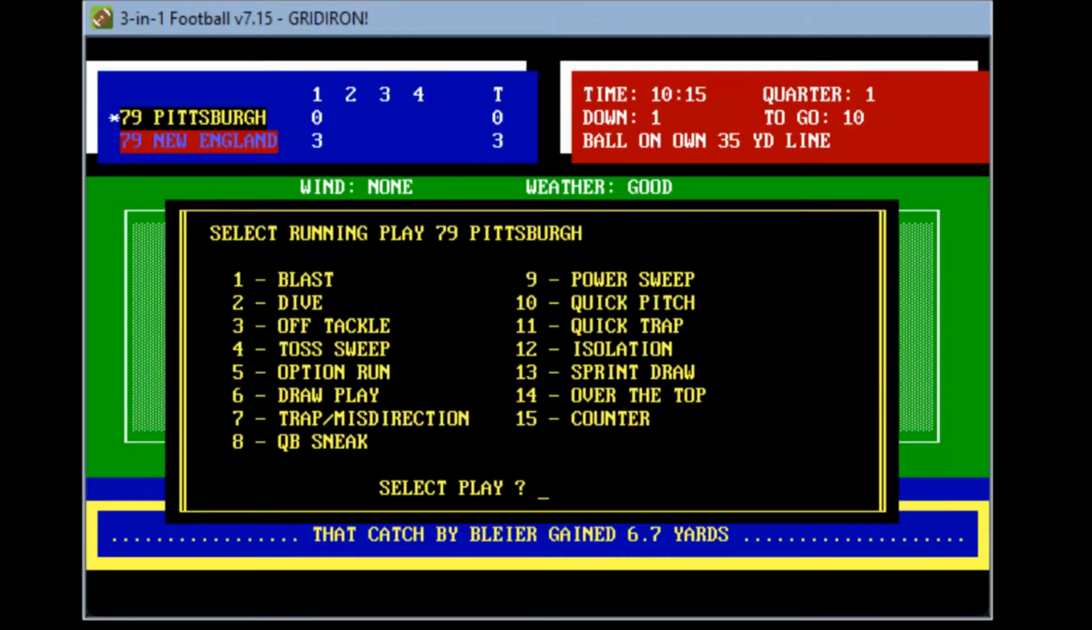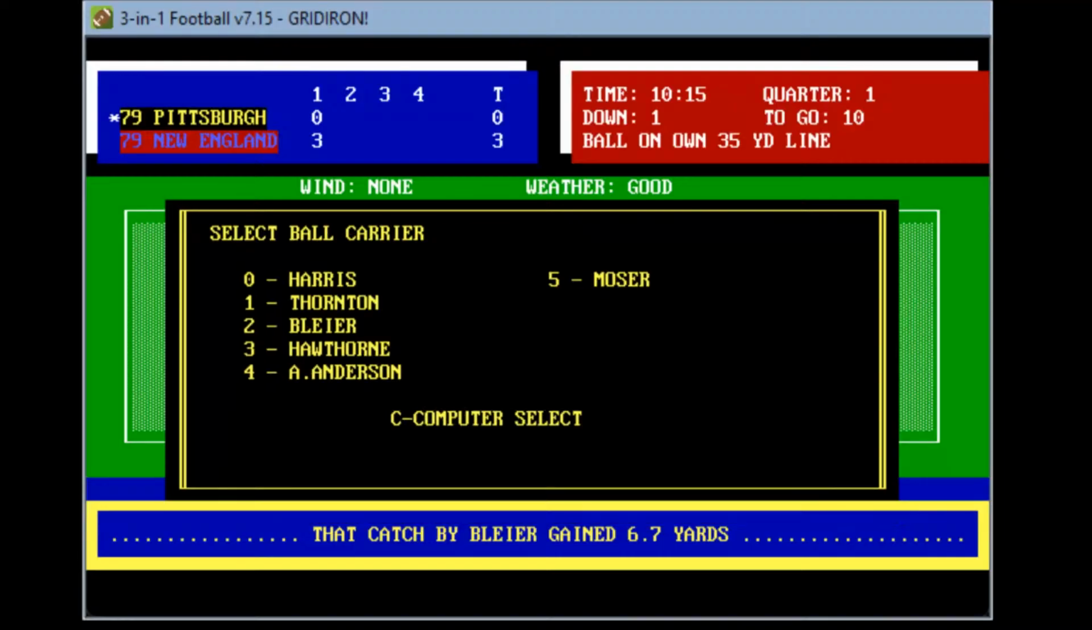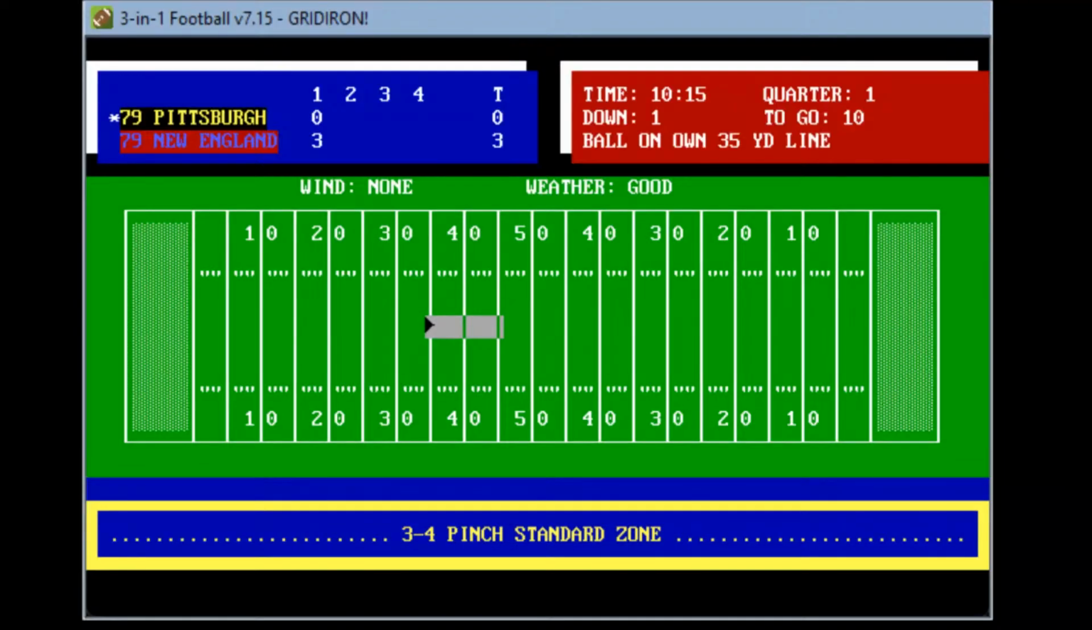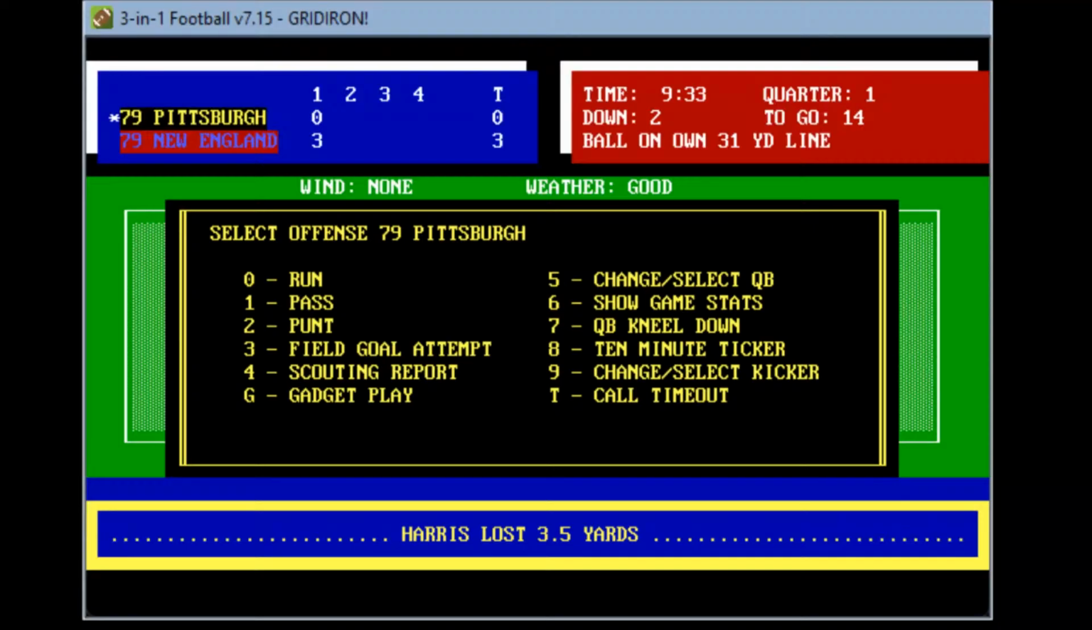We want to do a power sweep to Franco. That's something you just see all the time. So Harris with the power sweep. Here we go. Takes the snap, tosses it out around the end. He's stood up and smacked at the 32-yard line. So Harris is dropped back for a 3-yard loss. Second and 14. 9:05 to play in the first period. 3-0 New England. Monday Night Football playing here at Schaefer Stadium, home of the New England Patriots.